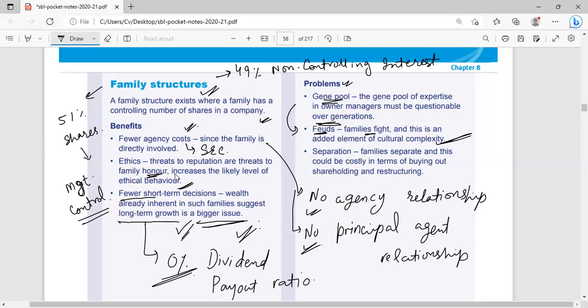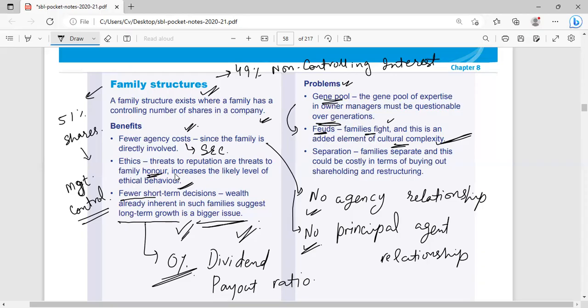It can create family fights and cultural complexity. All of the cultures in the world are not the same, or each country does not have a similar culture. So cultural complexity also creates problems and also creates family fights.